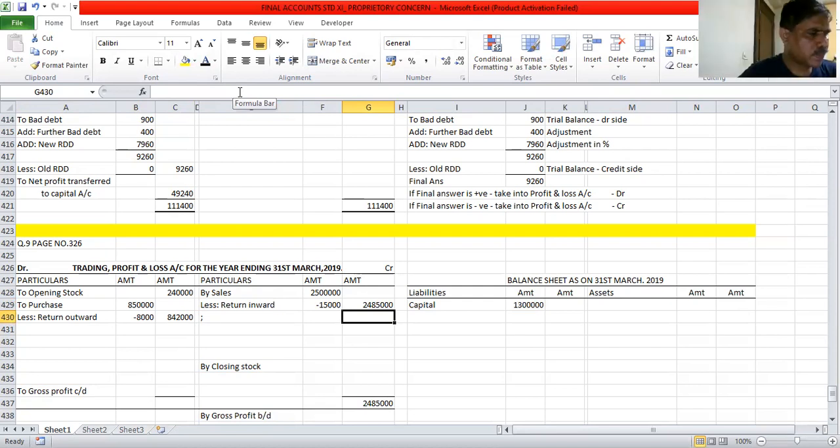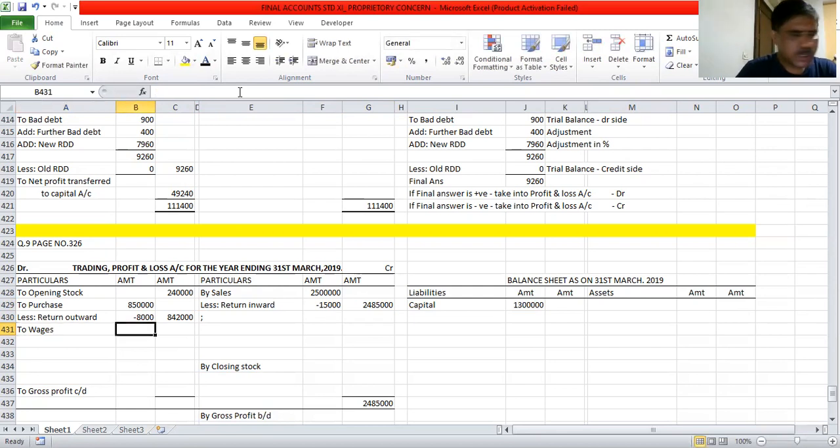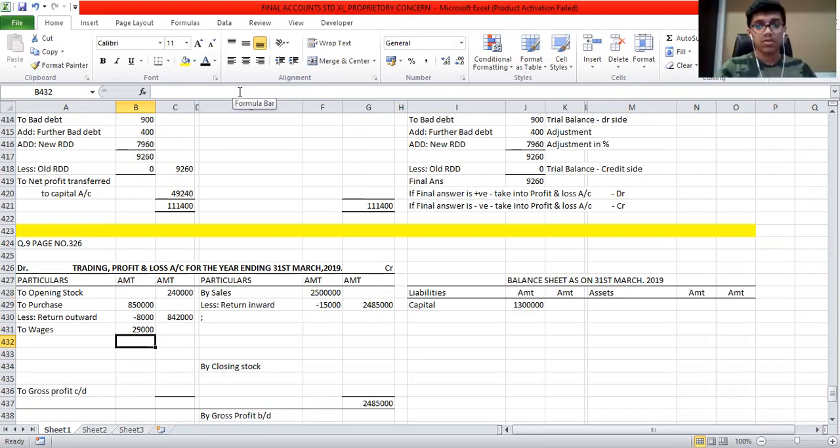Next, we have wages. Wages, we will be taking into the trading account. Amount is 29,000. Adjustment number 3: outstanding expenses, wages 6,000.